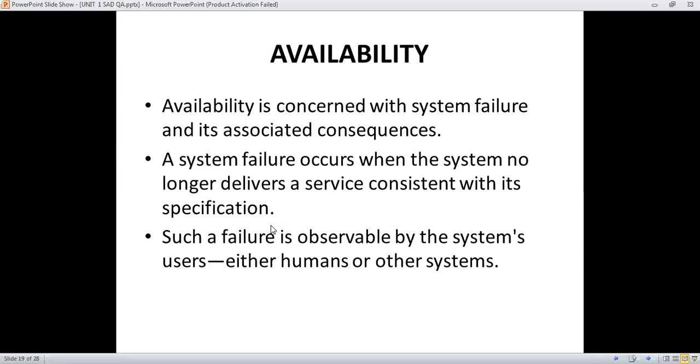A system failure occurs when the system no longer delivers a service consistent with its specification. I will read first and then I will explain. Such failure is observed by the system user, either a human or a computer system.